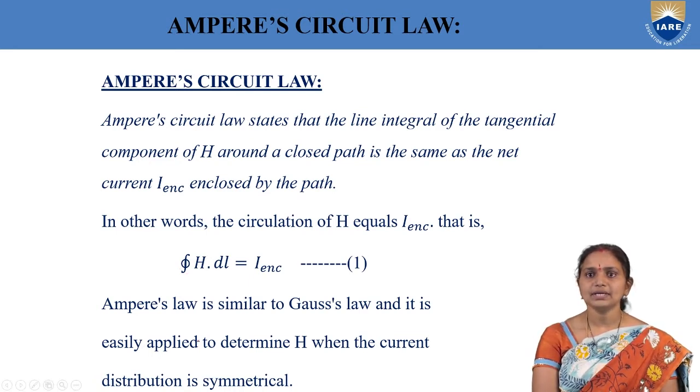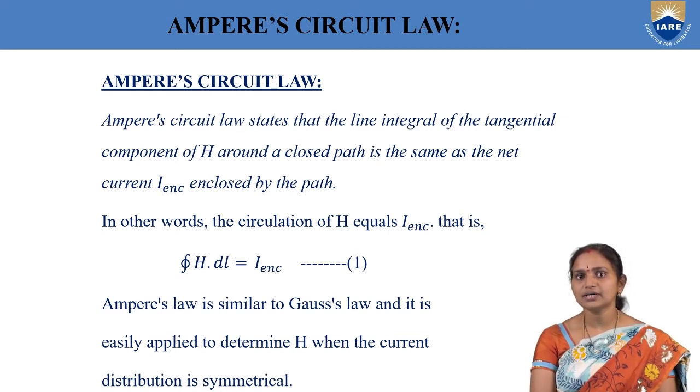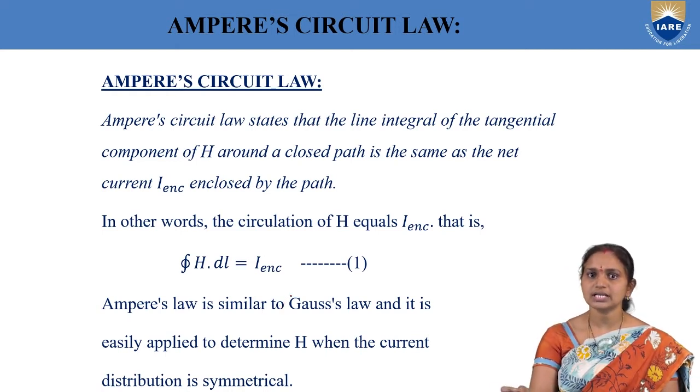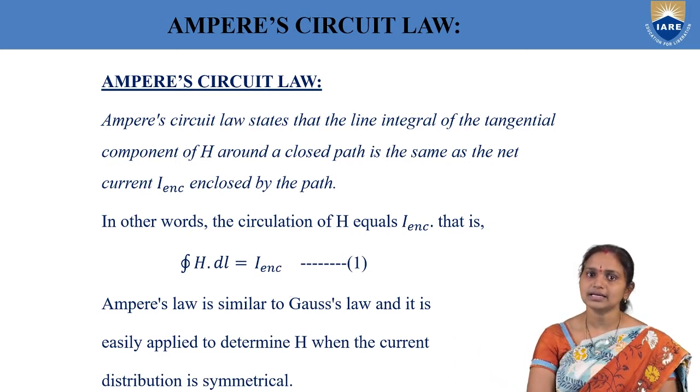And Ampere's law is similar to Gauss law in case of electrostatic fields. There also Gauss law is applicable for symmetrical charge distributions. The major difference between Ampere's circuit law or Ampere's law and Gauss law is Gauss law is applicable for symmetrical charges, whereas Ampere's law, the other name for Ampere's circuit law, is applicable when the current distribution is symmetrical. Gauss law is for symmetrical charges and Ampere's law is for symmetrical currents.